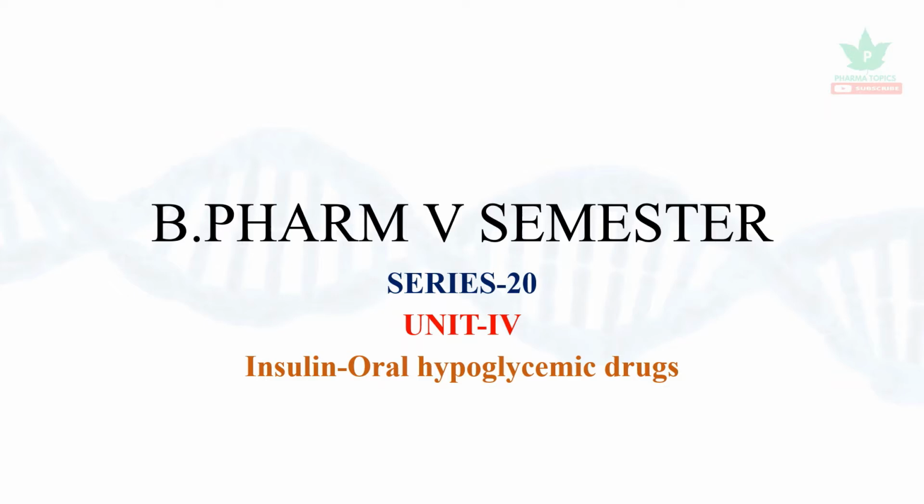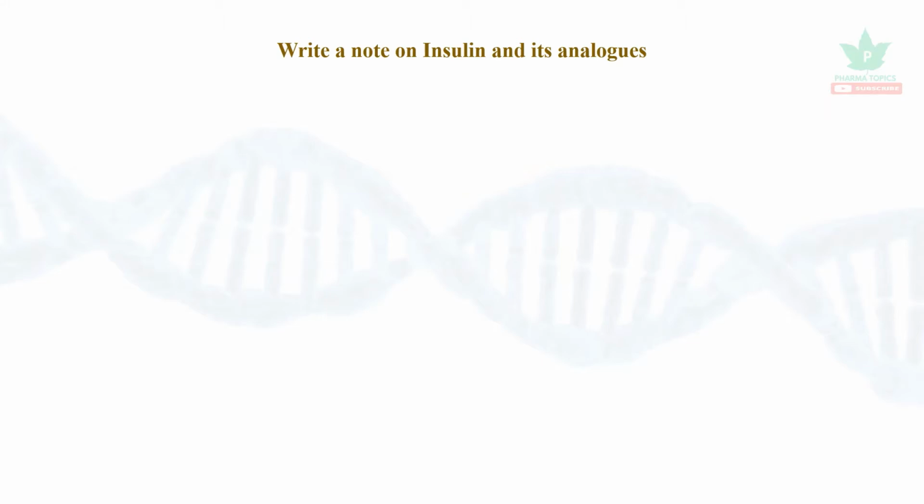Welcome to the 20th series of BPharm 5th semester pharmacology. In this series, we are going to see about Unit 4: insulin and oral hypoglycemic drugs and parenteral hypoglycemic drugs. The first question in this section is: write a note on insulin and its analogs. Let us classify the insulin preparations.